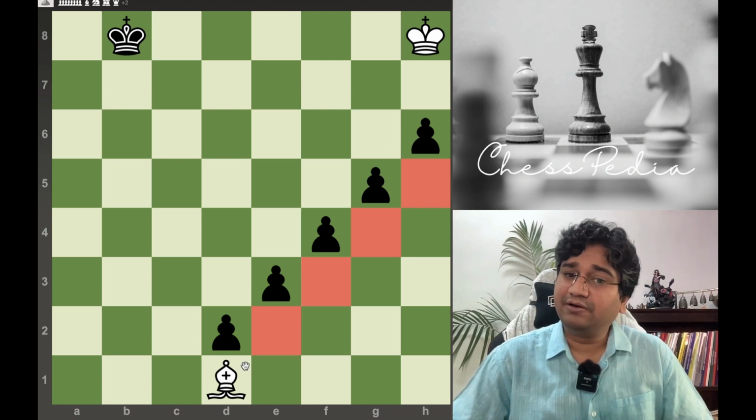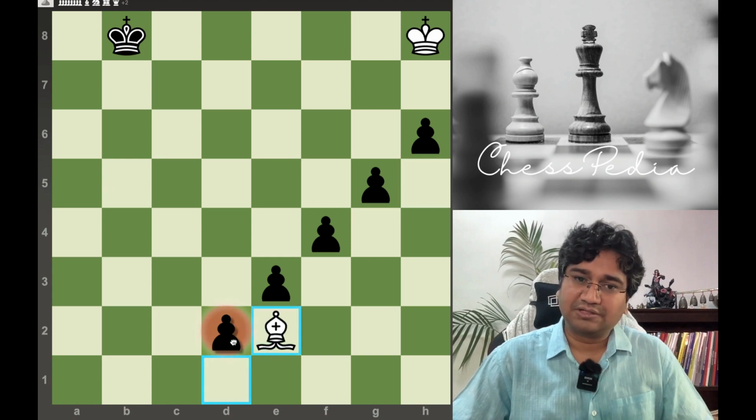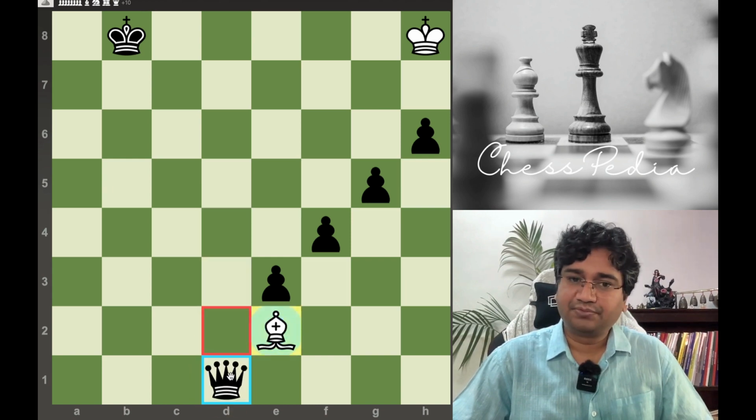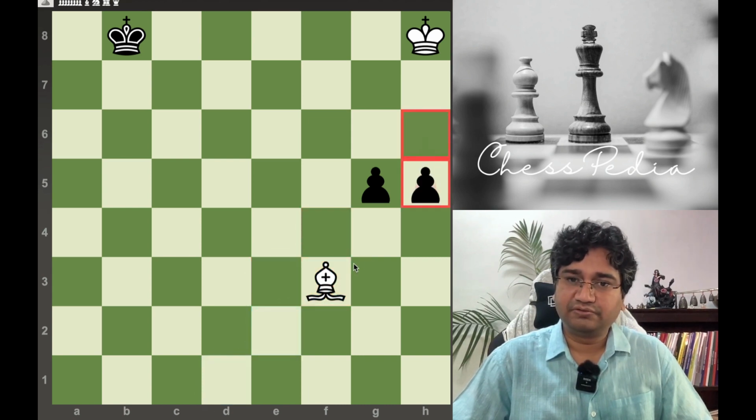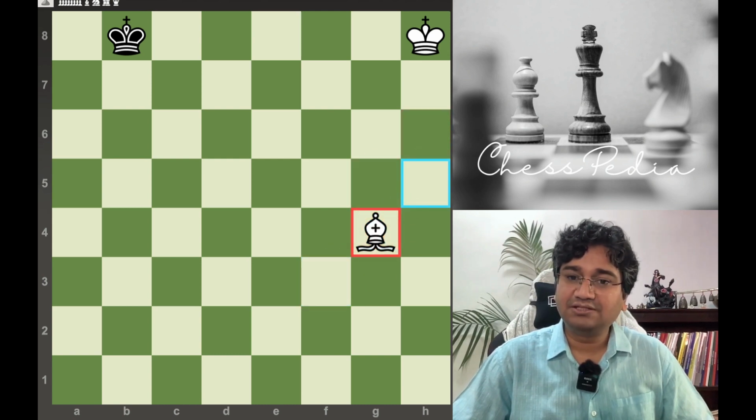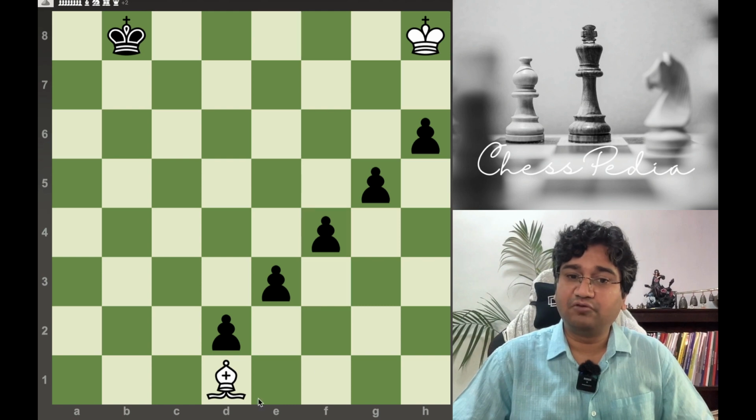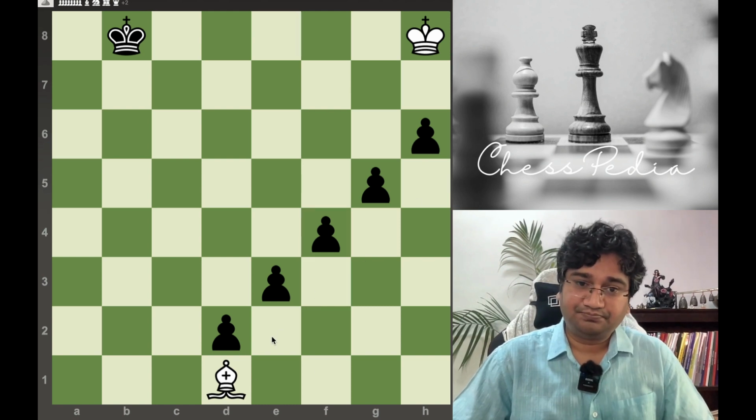So, if they move it will simply capture. Suppose it is white to move, it goes like this, queen, capture, capture, capture. If they move this, again capture, if they move this, again capture. So, one single bishop turned out to be more powerful than a rook, whatever they play.